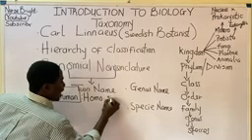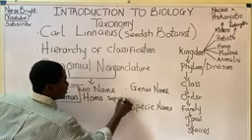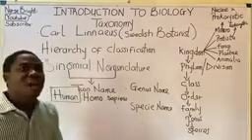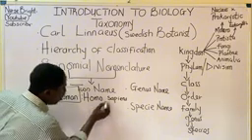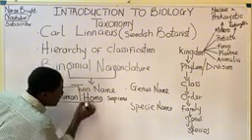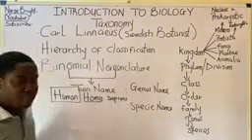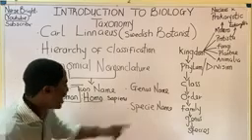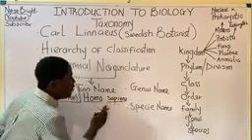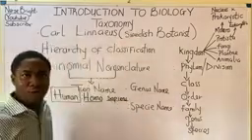Homo sapiens. This must be noted. Now, if you observe, Homo here is the generic name, whereas sapiens here is the specific name or the species name. Are you following me?